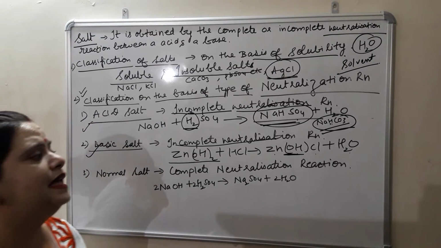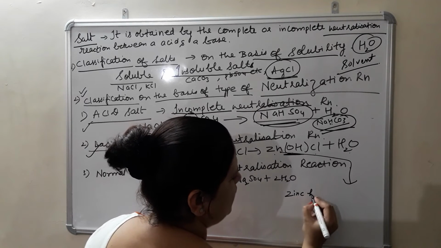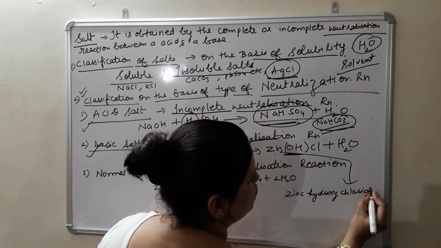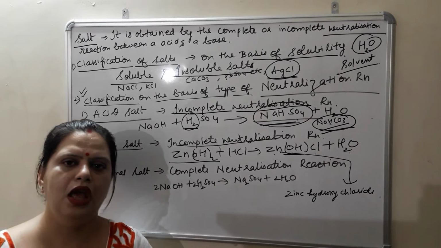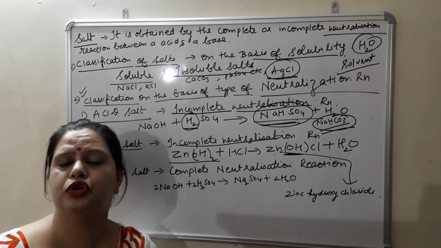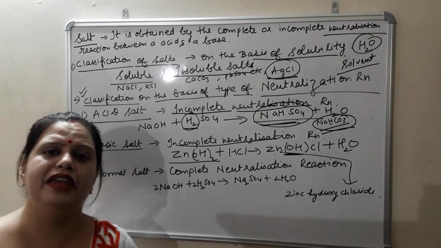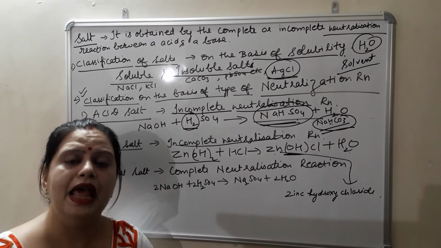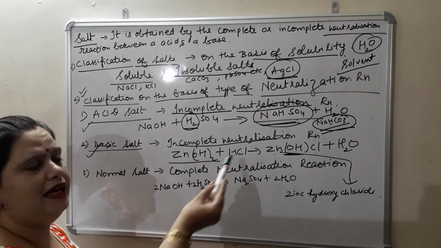Name of this salt is zinc. Let me write down the name. Name of this salt is zinc hydroxy chloride. This is the name of this salt, that is zinc hydroxy chloride. So what are basic salts? Acid salts and basic salts are obtained by incomplete neutralization reaction. For example, in case of acid salt, we have NaHCO3, NaHSO4, and in case of basic salt, the hydroxyl group should be there. I have taken one example of zinc hydroxide with HCl.